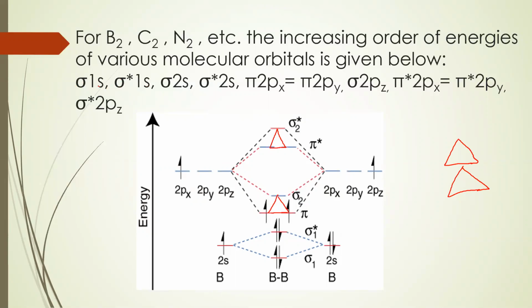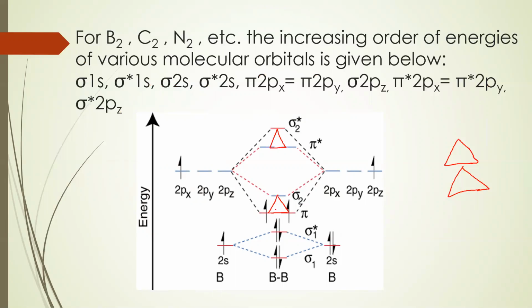So sigma 1s will be filled first, then sigma star 1s, then sigma 2s, then sigma star 2s, then pi 2px and 2py, one in each. And then if more electrons remain, we will fill one more in each. Then sigma 2pz, again pi star 2px equals pi star 2py, and sigma star 2pz. So for B2, we have only 10 electrons, that is 2, 4, 6, 8, 9 and 10.